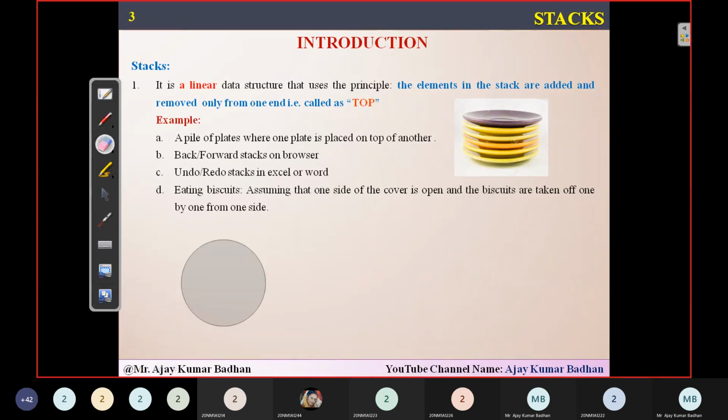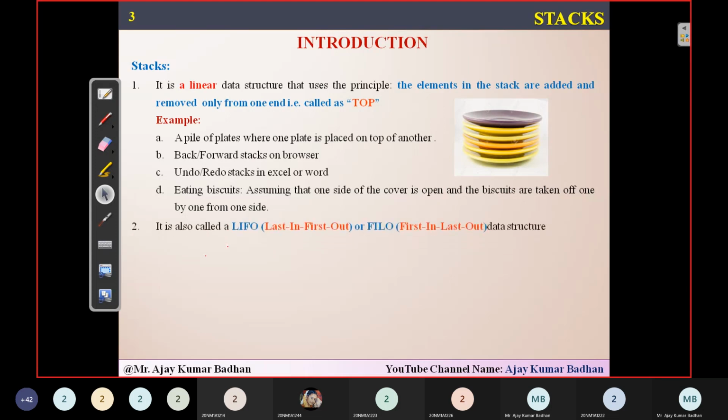Okay, so this is how exactly this stack works. Remember one thing: a stack will have only one end position, from where we can either insert an element or delete an element, and that is what we call the variable top. That is what you have to keep in mind. Using the top only you will be inserting an element, and using the top only you will be deleting a particular element.